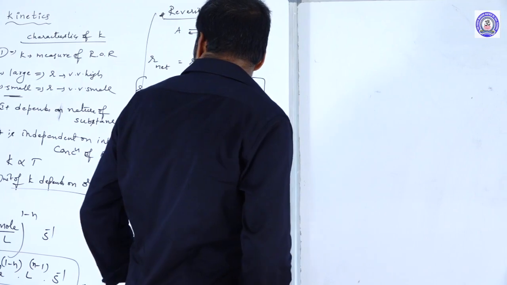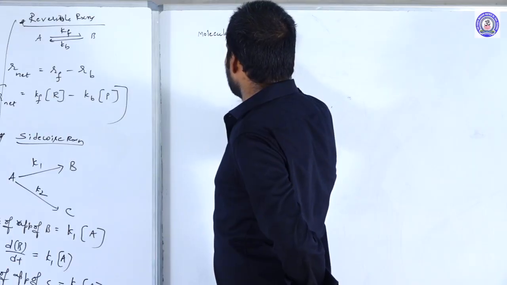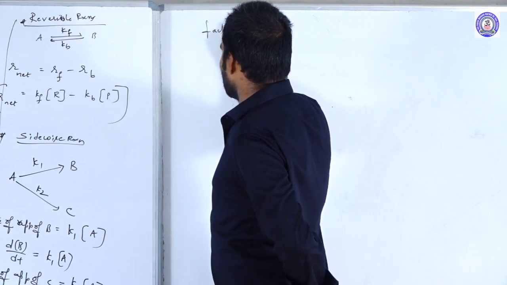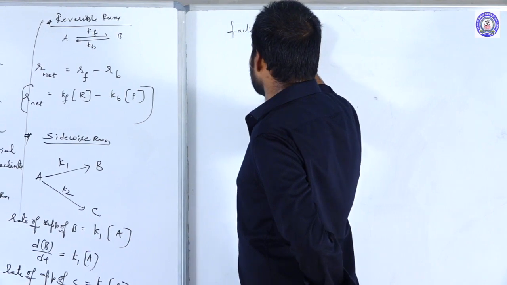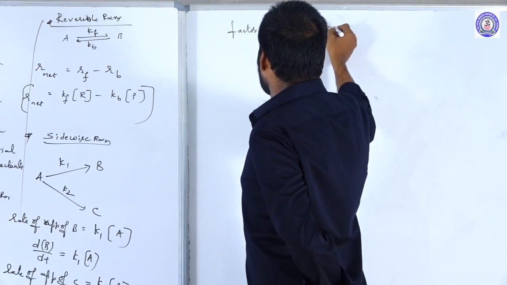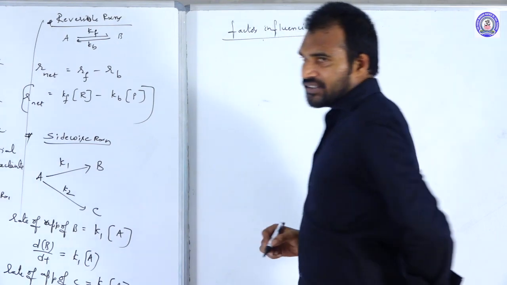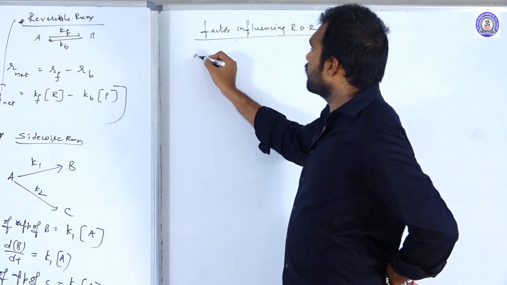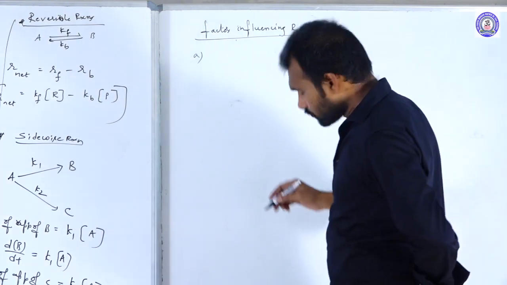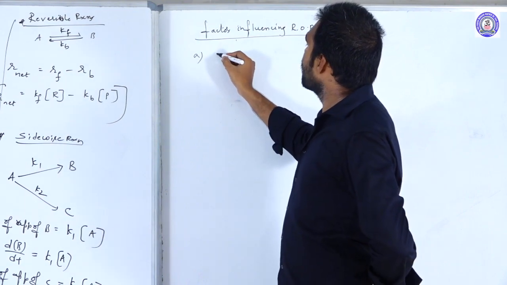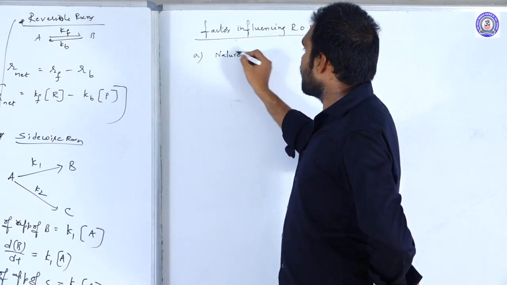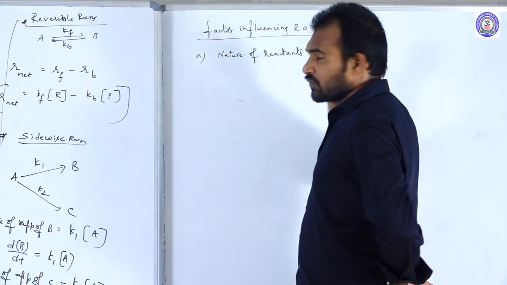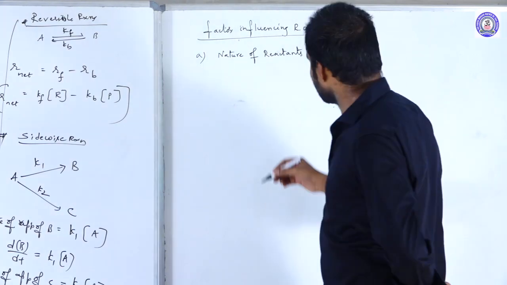Next, let us move to the next concept, molecularity. Before the molecularity, let us discuss the factors influencing rate of reaction. Factors which are influencing the rate of the reaction. The first factor, nature of reactants.